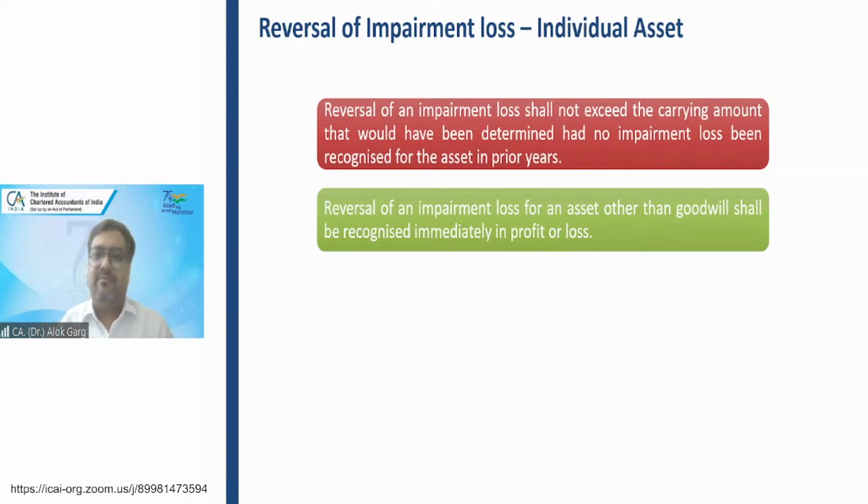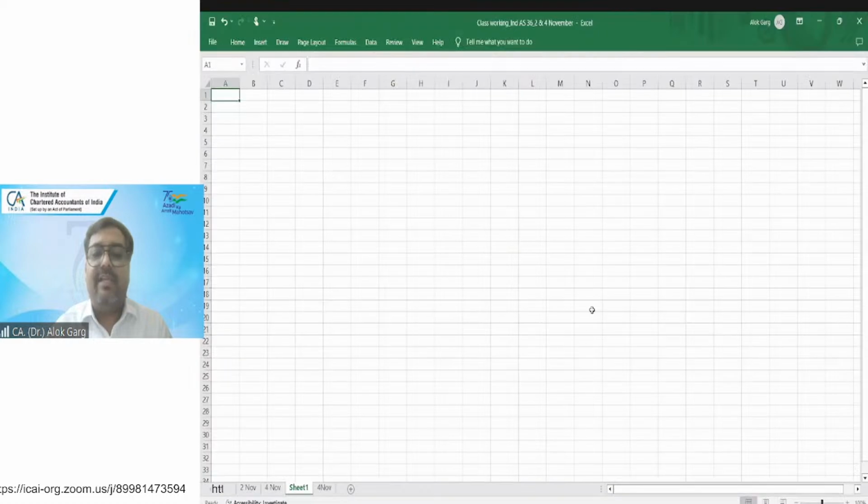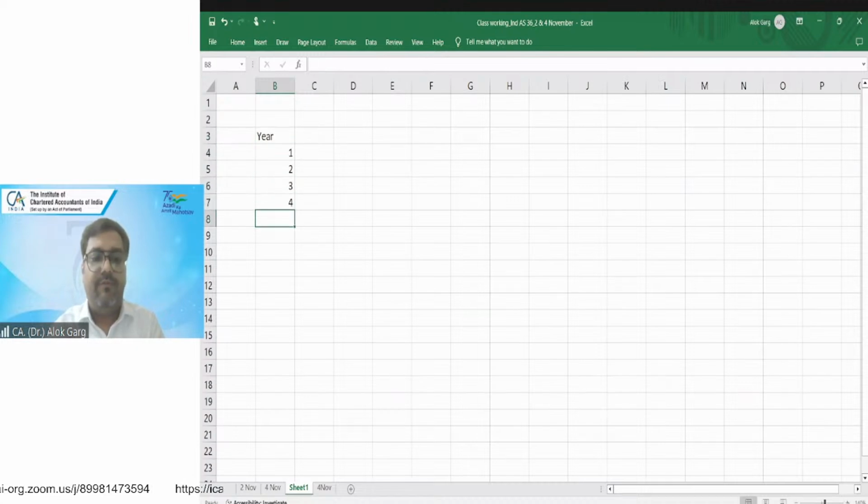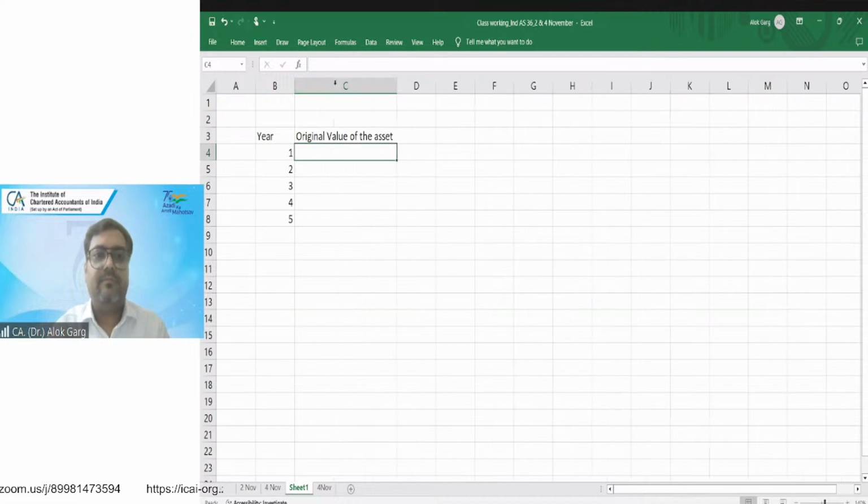What does it mean? So let me explain with the help of an example. I hope my Excel file is visible. Year 1, 3, 4, original value. ₹1 lakh is the original value.